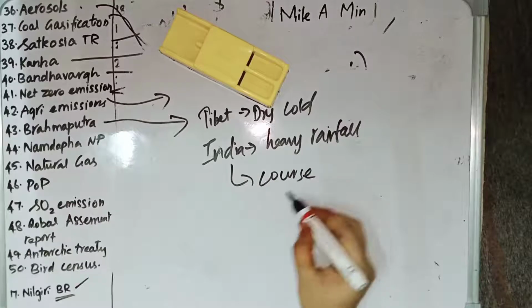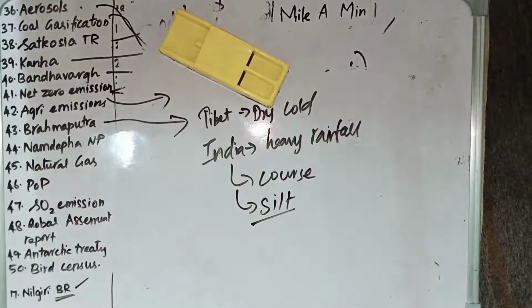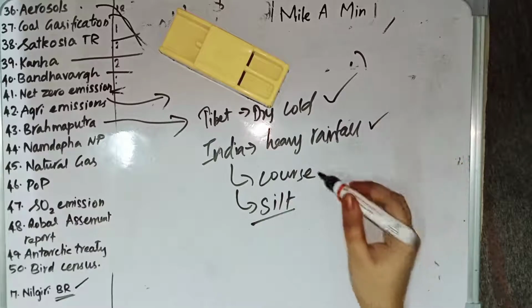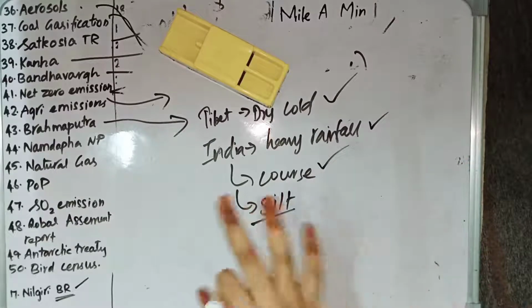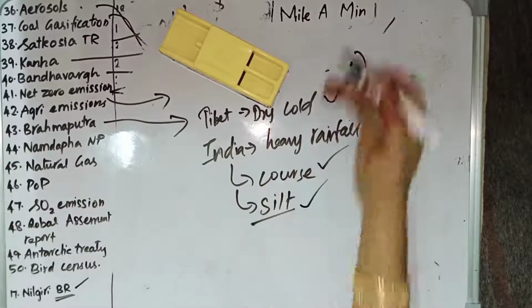The Brahmaputra river changes its course often, and it carries heavy silt, and because of all these things it floods often in India compared to Tibet. So in Tibet it passes through a dry cold region, whereas in India it passes through a heavy rainfall region, changes its course often, and carries a heavy amount of silt. Because of these reasons it floods often in India compared to Tibet.